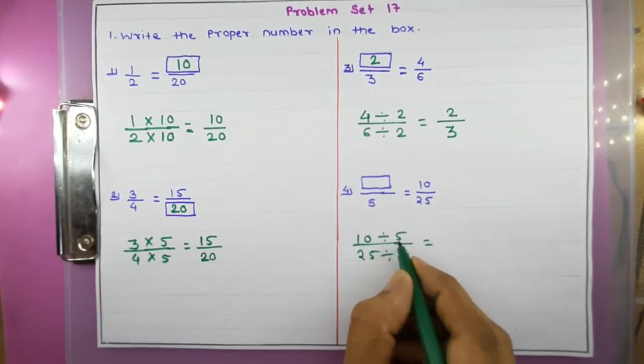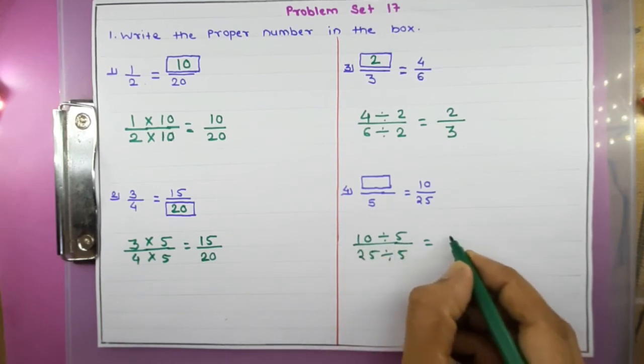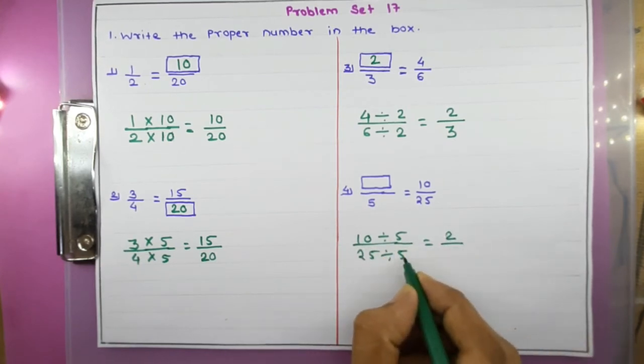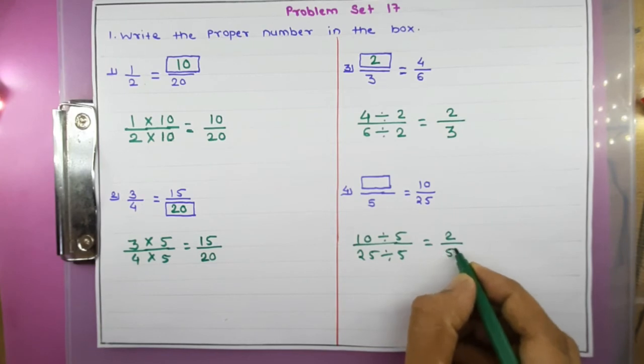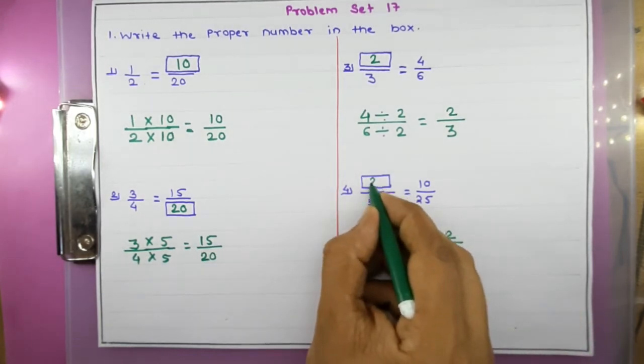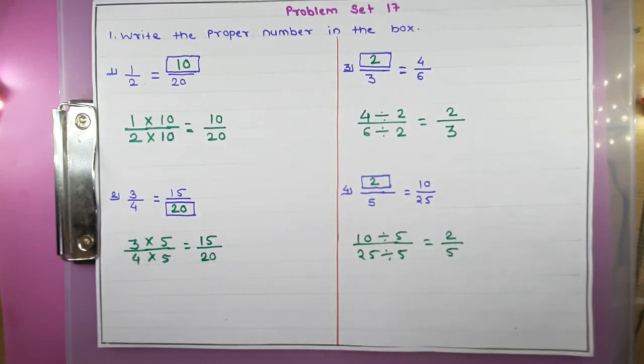Right? So here you know 5 twos are 10, so I will write here the answer as 2. Again 5 fives are 25, right? So the answer is 25. So here the main answer is 2, right? I hope you have understood this.